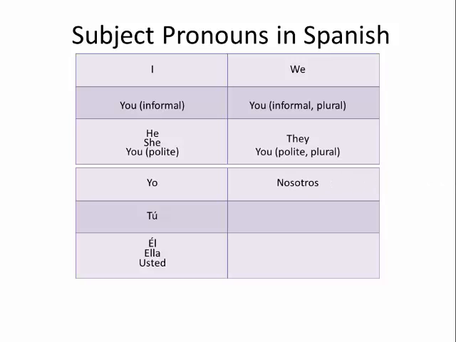Nosotros is our subject pronoun equivalent to we. Vosotros is the plural informal you in Spanish, but this subject pronoun is actually only used in Spain. Finally, the plural third-person subject pronouns are ellos, ellas, and ustedes. These are just the plural versions of él, ella, and usted. Ellas is used to refer to a group of girls, whereas ellos can refer to either a group of only boys or a group of boys and girls.